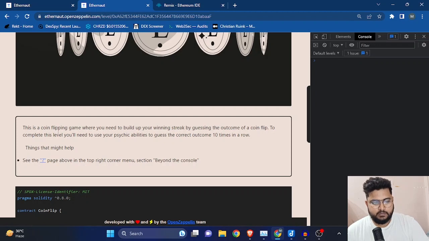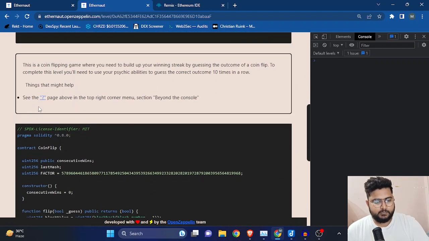It says this is a coin flipping game where you need to build up your winning streak by guessing the outcome of a coin flip, right? So they are basically flipping a coin, and every time it has an outcome, and when you guess the outcome correctly, you win the game. To complete this level, you'll need to use your psychic abilities to guess the correct outcome 10 times in a row. So we have to guess the outcome correctly 10 times consecutively, and then we might cross the level.